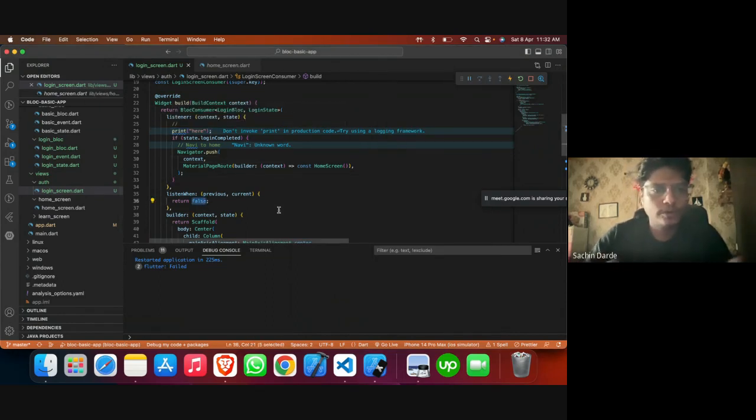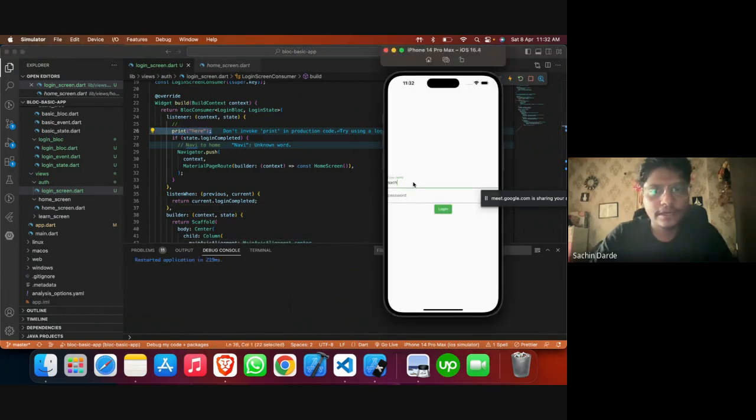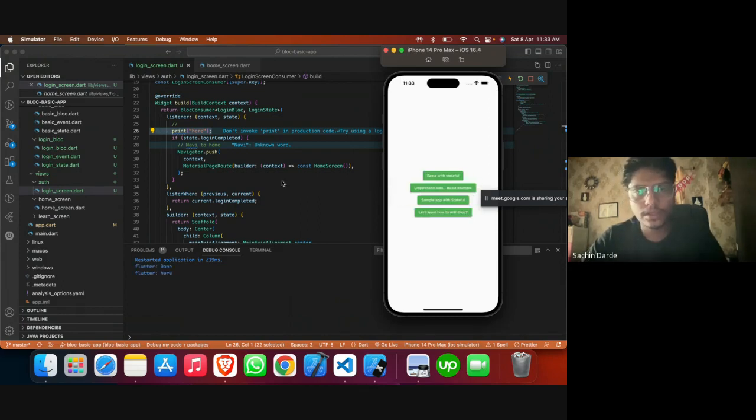So how can we write this condition? We want to listen only when the current value is completed. Basically, whenever the login completed is true, we want to make sure that listen gets called. So let's try now whether we get this message here and whether we get navigated to the screen. Okay, see, we got done and it was called here.